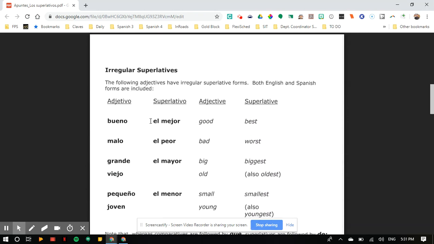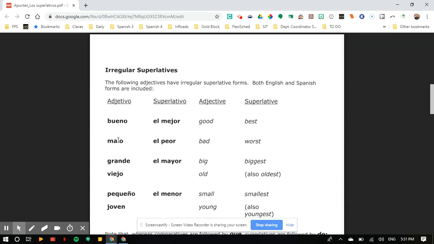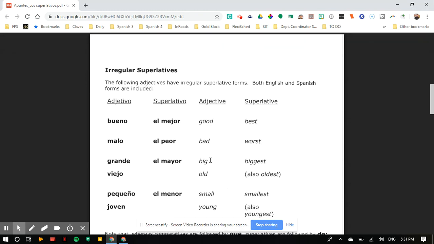There are some irregulars to point out. So instead of saying the goodest, we're going to see best. So whereas good here, the superlative is el mejor, which is the best adjective superlative. You're not going to say the worstest or something weird, the baddest. You can say the worst. So malo becomes el peor, the worst. Grande, which means big, is going to become el mayor for the biggest.